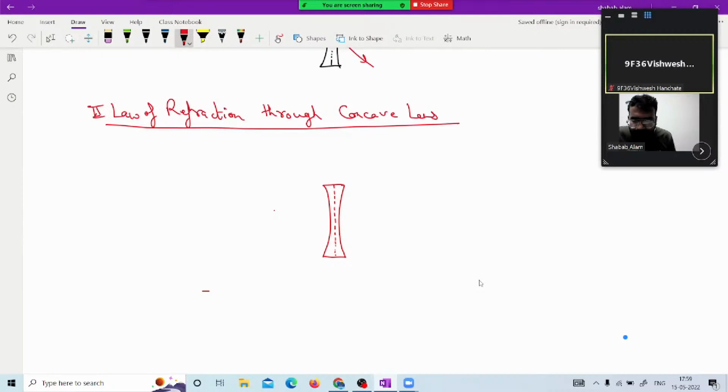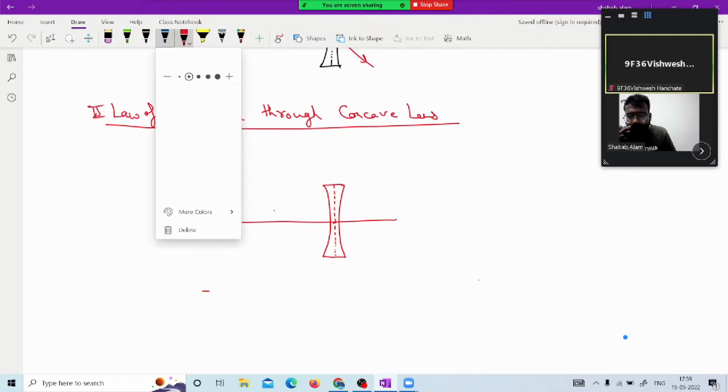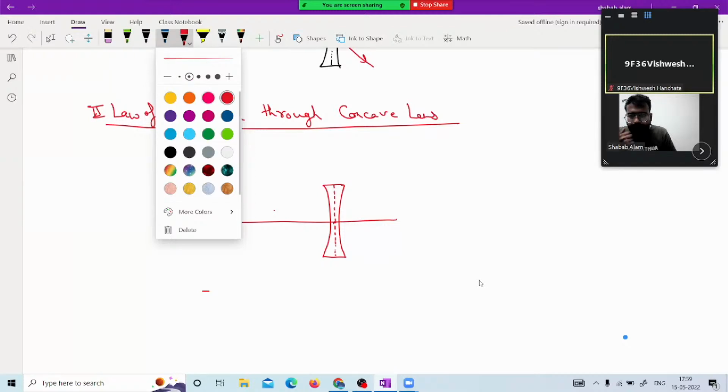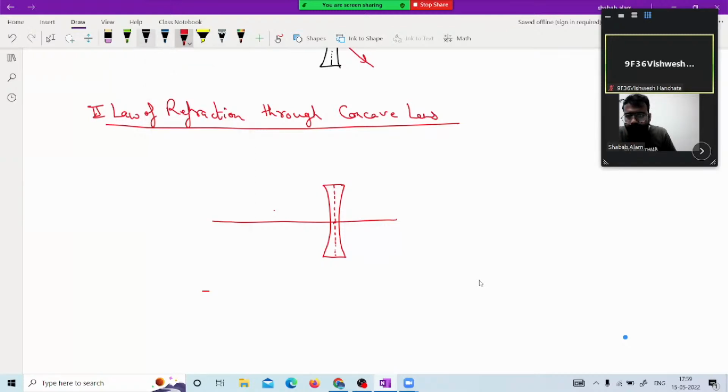Now, this is the principal axis, and this is the optical center O. If the ray is coming parallel to the principal axis, what happens?